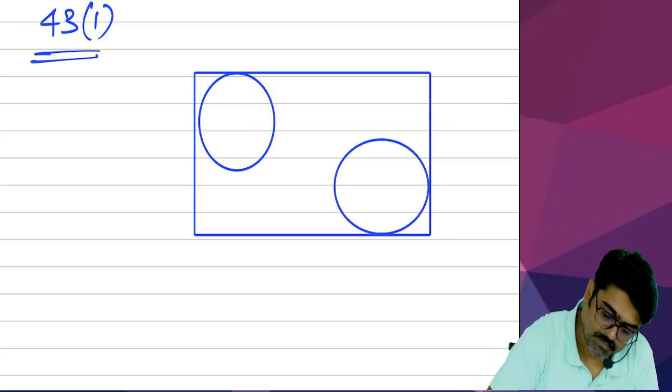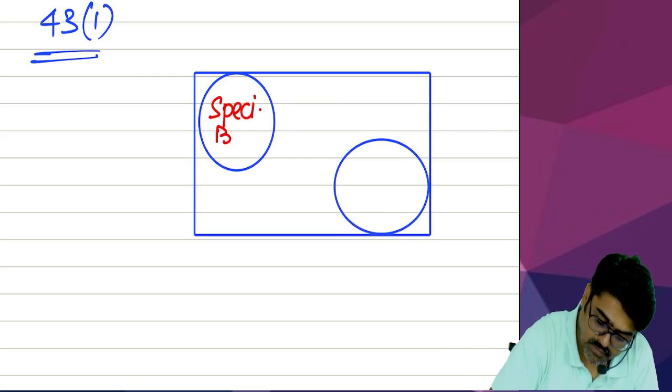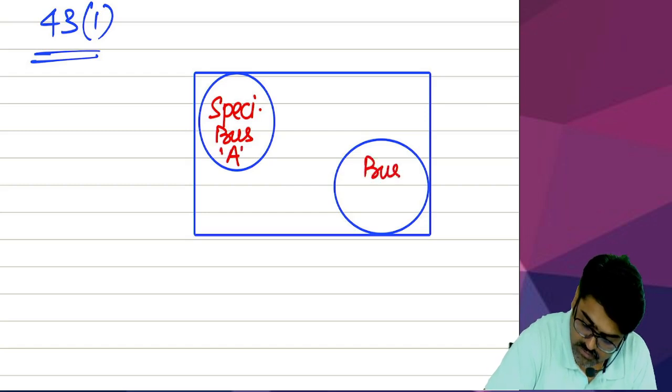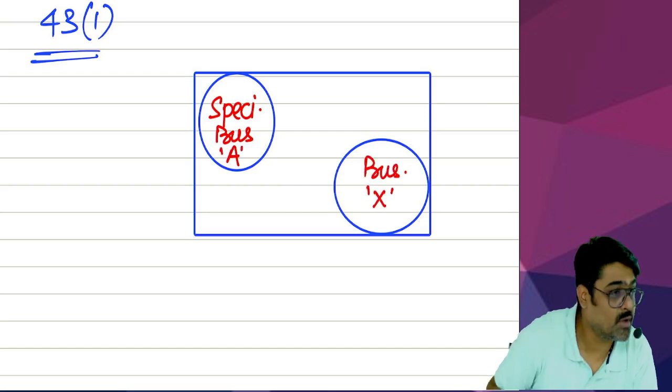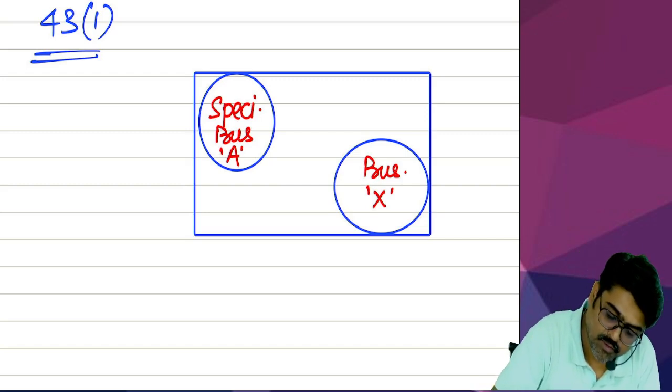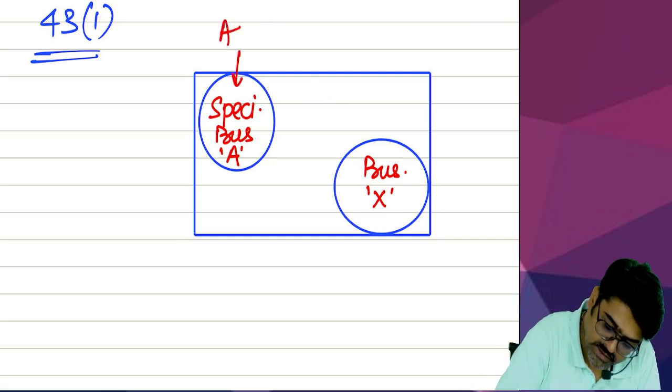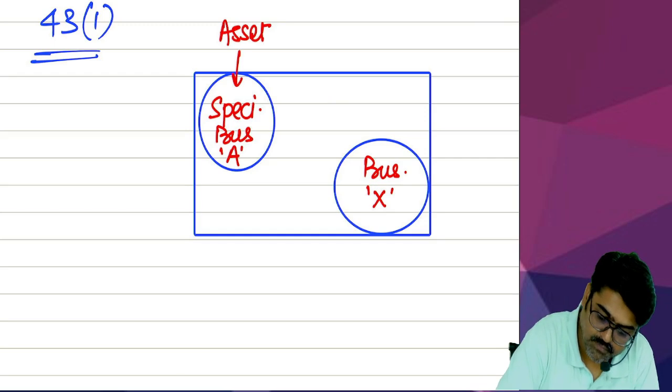So, for example, this is specified business A. And this is your business X. Yes or no? You acquired the asset for this business. For this business, the asset was acquired. Okay, what asset was acquired? Building.